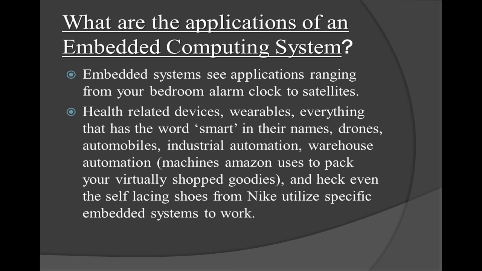Warehouse automation is where, for example, if you order some device from Amazon or any company, the place where the things are carried out, where the system packs all your instruments and devices and sends them to shipment areas, is called a warehouse. So that also consists of embedded systems.